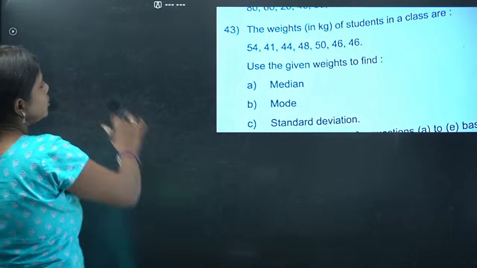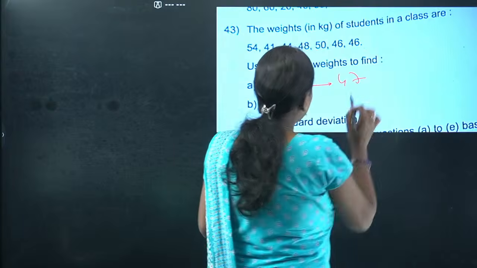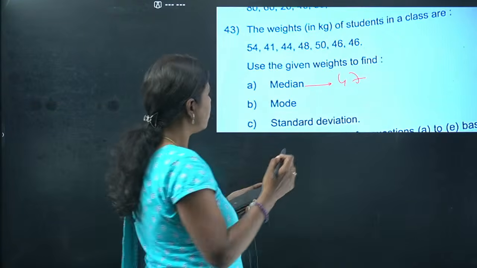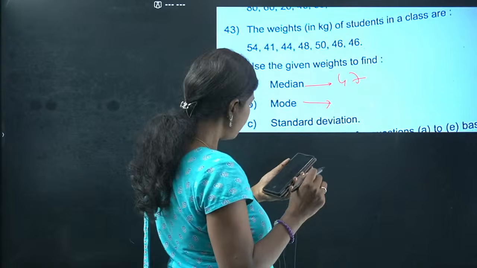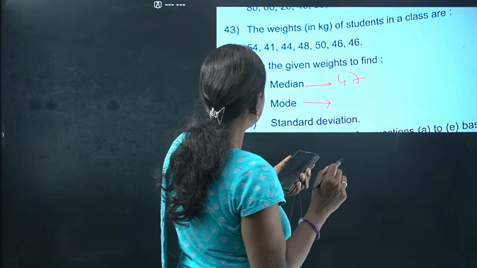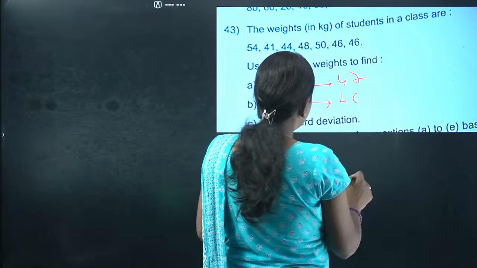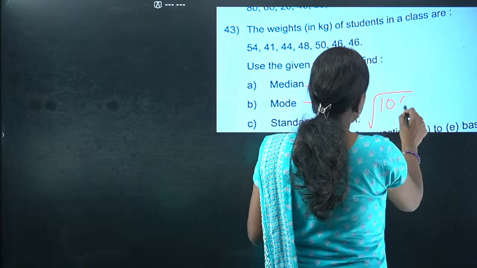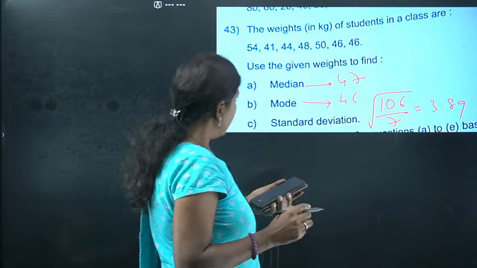What is there in the next question? We have this median. Median, the answer is 47. I'm not going to do this because it's very simple. I don't think how many of you are interested. So median is going to be, okay, let me just tell you, 47, and what is the mode? Mode we got as 46, and standard deviation is 106 by 7. That's going to be 3.89 is the answer.